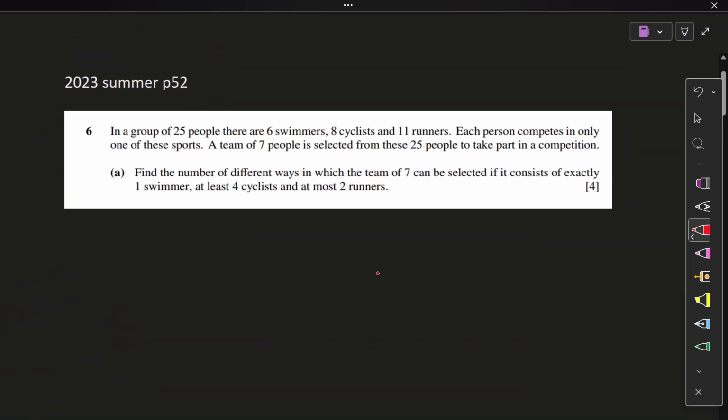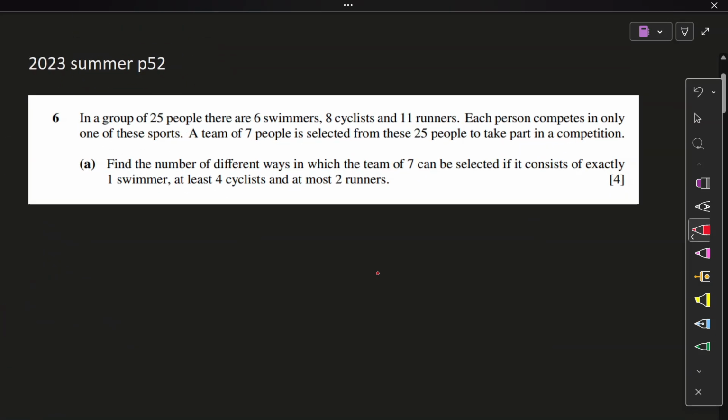Now variant two. Alrighty. Question 6. In a group of 25 people, 6 swimmers, 8 cyclists, 11 runners. Each person competes in only one of these sports. A team of 7 people is to be selected.